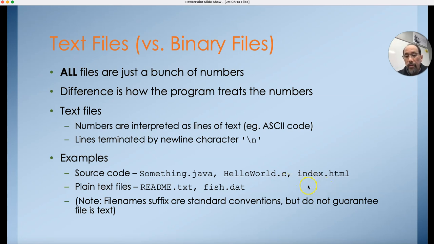I could have a file called stuff, and it could have a Java program inside of it. Or just because this file has a .java suffix does not mean that it's a Java program. I could just have a bunch of ones and zeros. It could be a binary file, really. So the suffixes are just conventions. They don't guarantee what's inside of it.